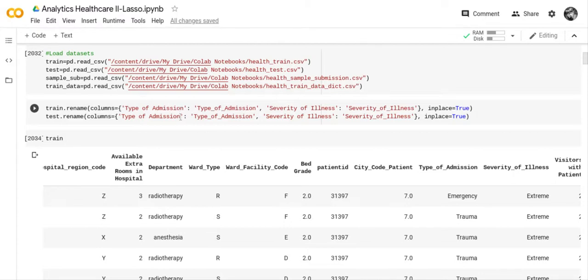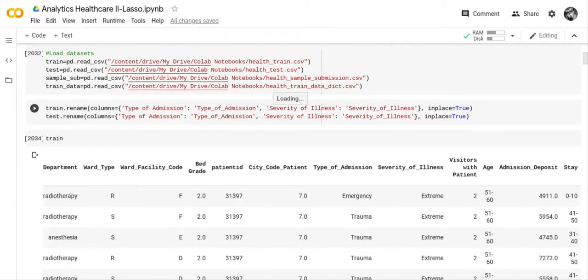So I had to change it to type_of_admission with underscores, and the severity of the illness was exactly the same. I had to change those to only one string of text with underscores, and I did that on the train file and the test file.